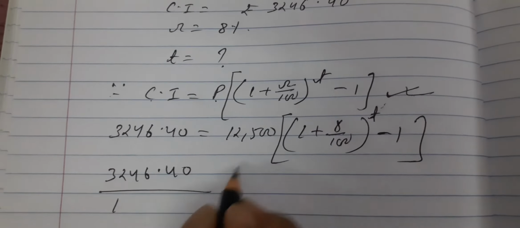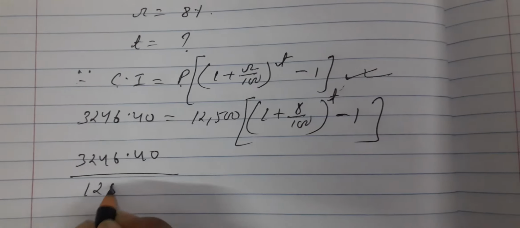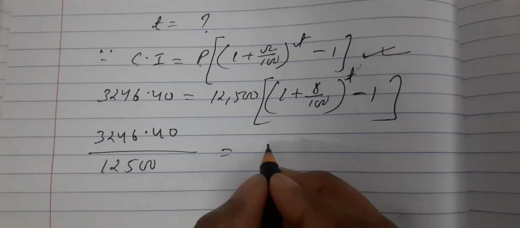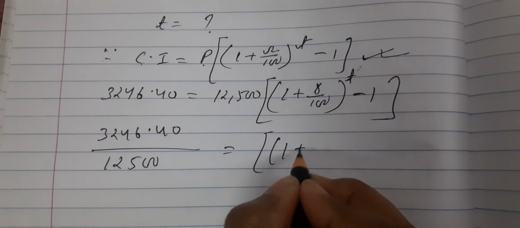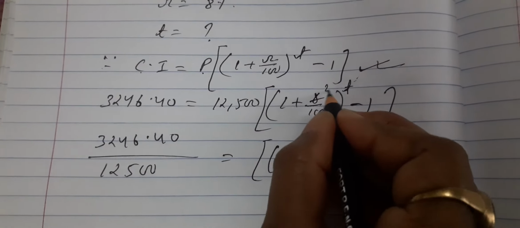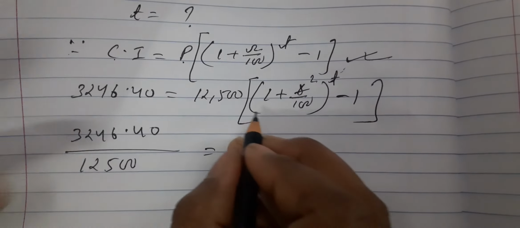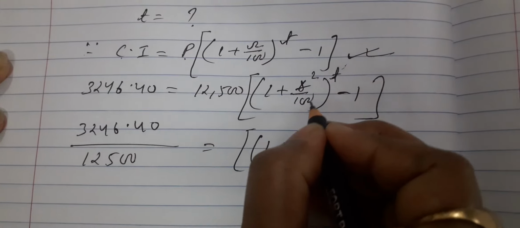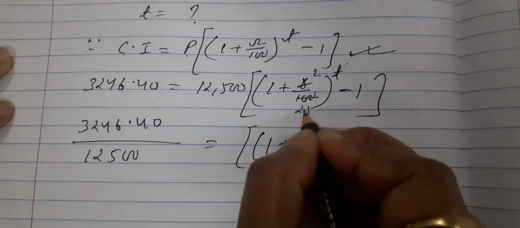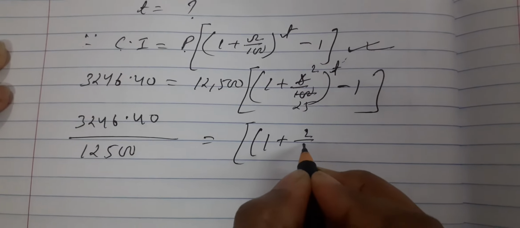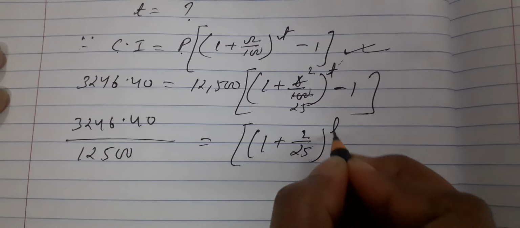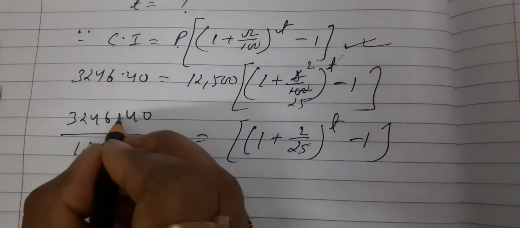3246.40 divided by 12,500 is equal to what remains here: 1 plus 8 by 100, which reduces. 4 twos are 8, 4 twenty-fives are 100, so 2 by 25 to the power t, minus 1.